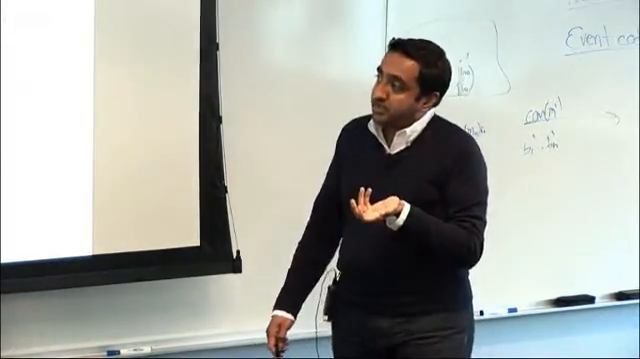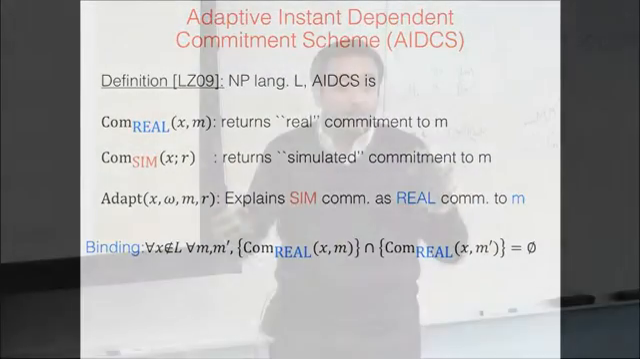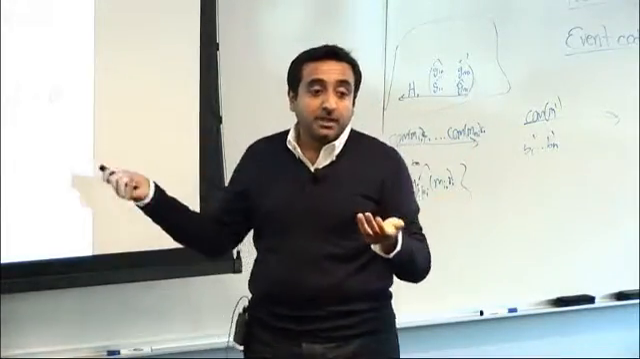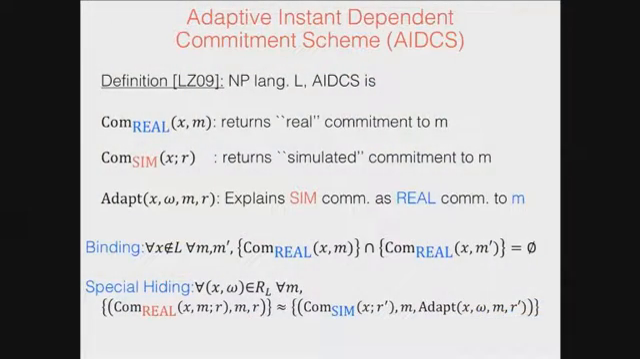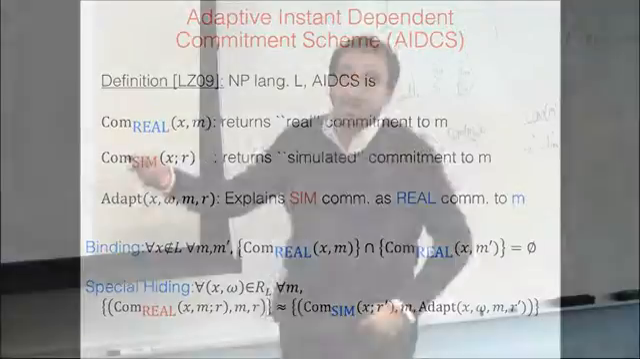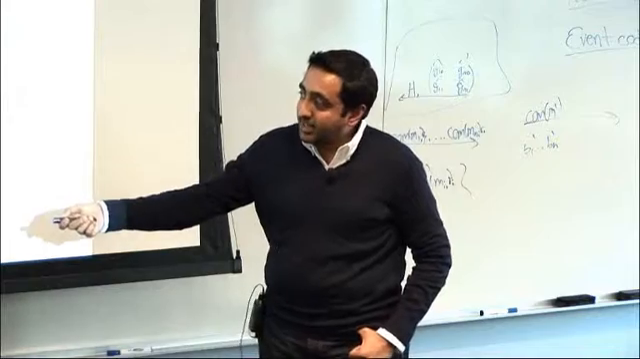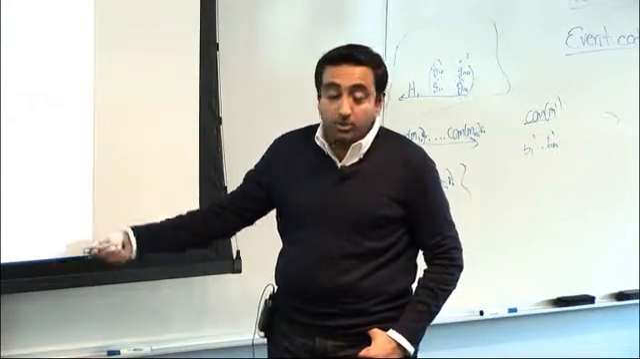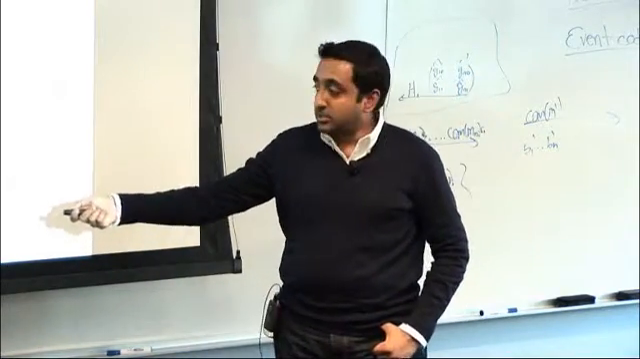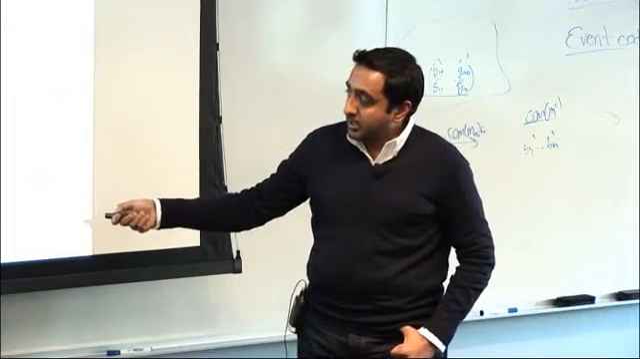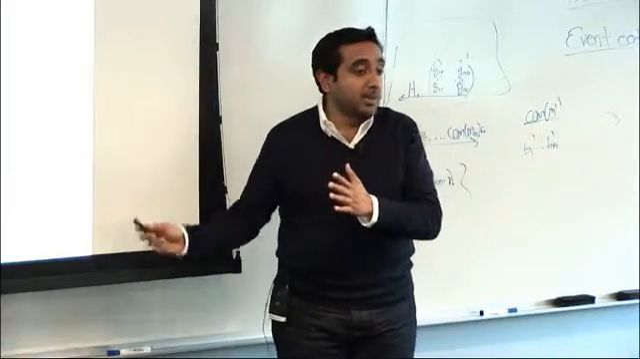Okay, so what are the two properties that we need from such a scheme? One is binding, and binding is simply stated by requiring that the supports of the real commitments for two different messages are disjoint. I'm not going to state hiding as in usual commitment schemes, but I'm going to give the special hiding property, which will imply the standard hiding property of commitment schemes. So what does this say? It says that a real commitment to a message, together with the randomness used to generate the commitment, should be indistinguishable from a simulated commitment, which takes no message, together with the random coins generated by the adapt algorithm consistent with the real commitment. So this is the special hiding property.